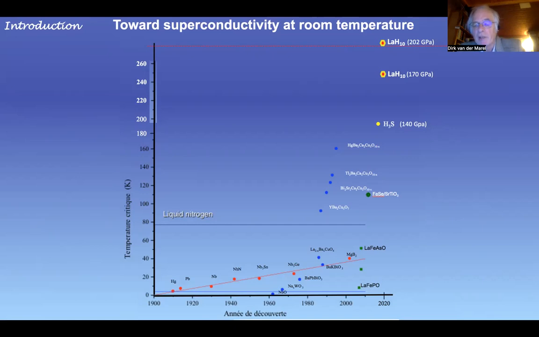There was also a very interesting intermediate period of finding high Tc superconductivity in iron-containing compounds. Then, because of the great work of Mikhail Eremets, the new era of hydride superconductivity started with H3S, soon to be followed by lanthanum hydride. So that was the situation in 2020.